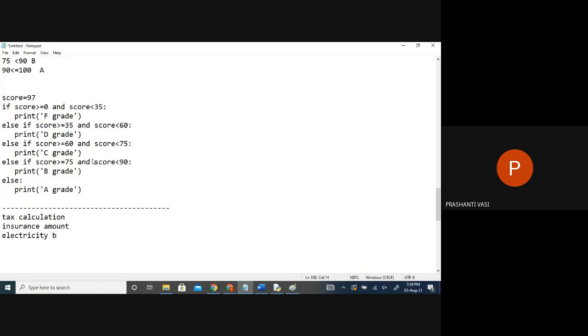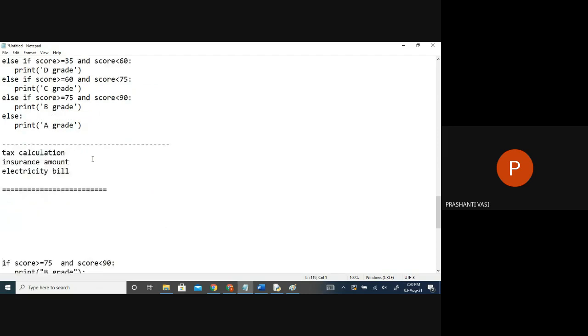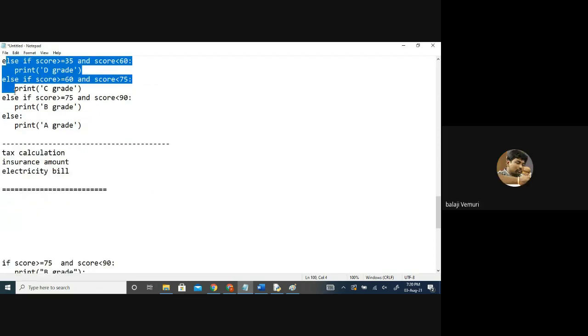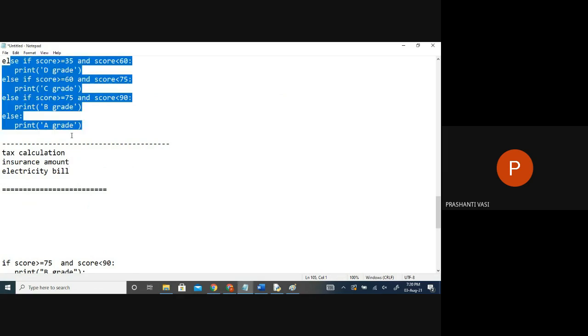Do you think we need this concept in these three scenarios? Because you're already working, both of you, so you definitely have an idea. Do you think we need the if else ladder to find out how much insurance, like if I'm taking a 5 lakh insurance, how much amount I have to pay? Is it depending on criteria? Is it one criteria, two criteria, or more criteria?